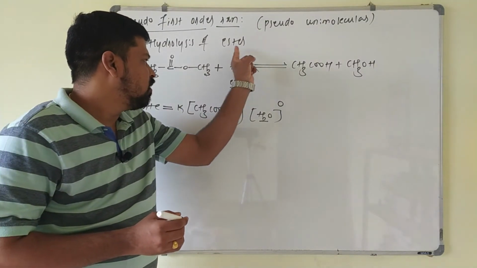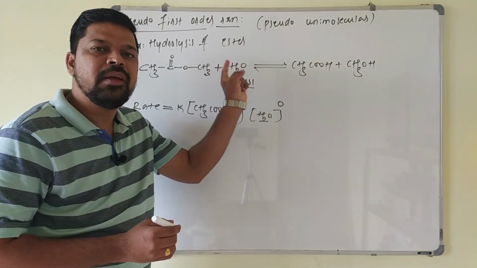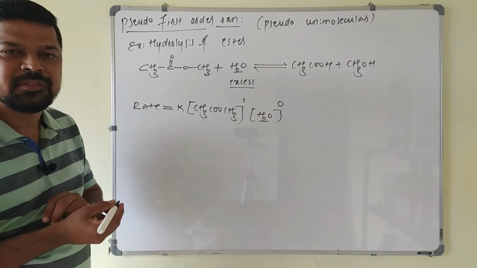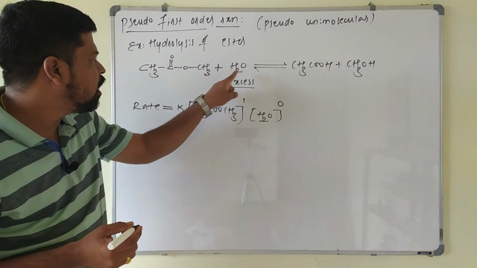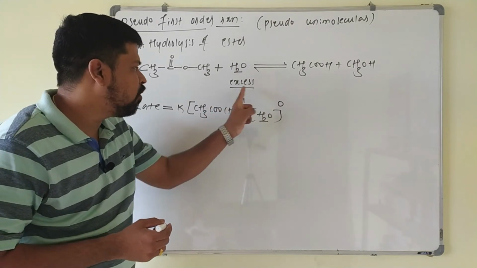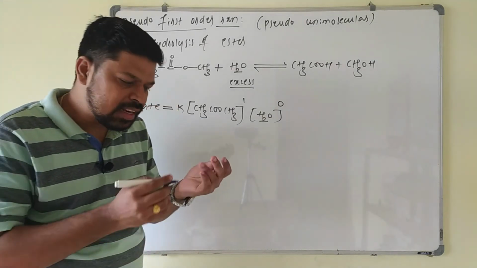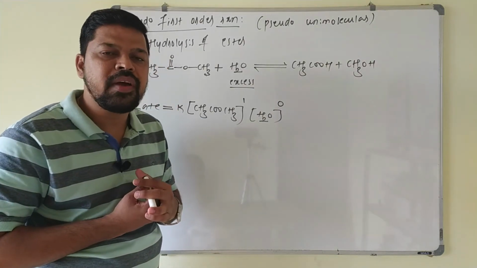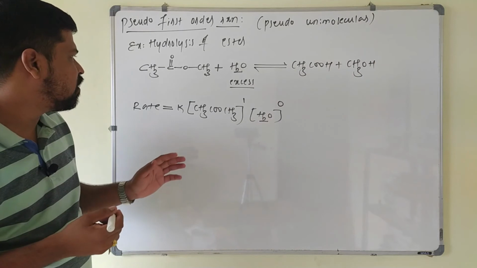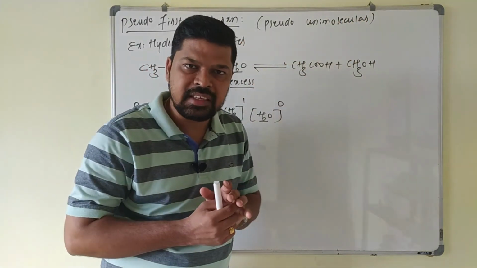So whenever a reactant is taken in large excess, it becomes independent of the rate of this reaction. So here the molecularity of the reaction is 2, but it is a first order reaction. Sum of the powers is equal to 1. So it is acting as a first order reaction. The reaction in which molecularity is 2 behaves as a first order reaction, that is called a pseudo first order reaction or pseudo unimolecular reaction.